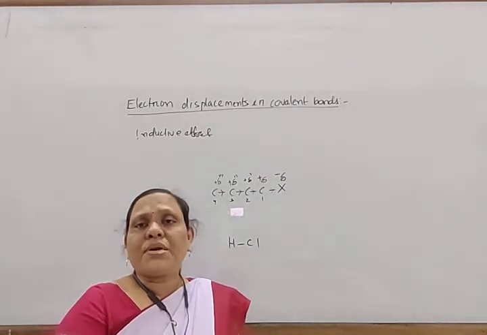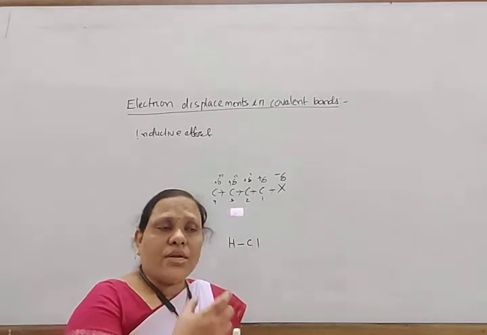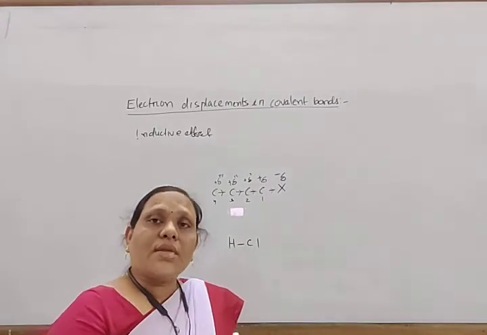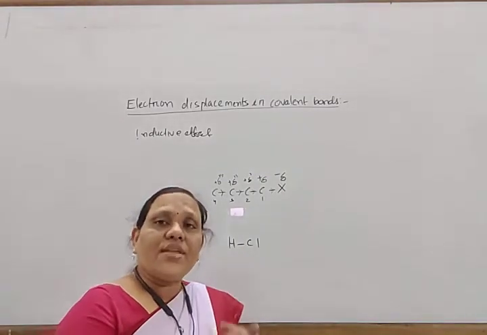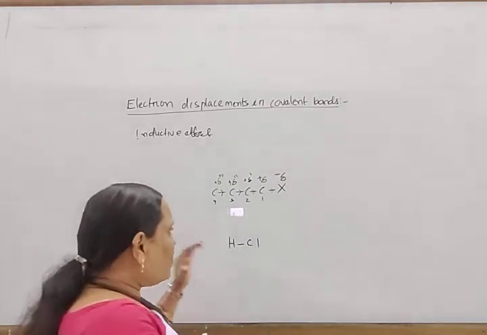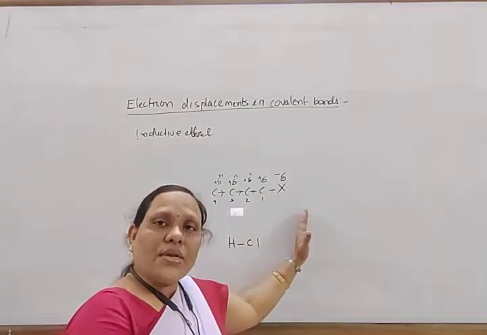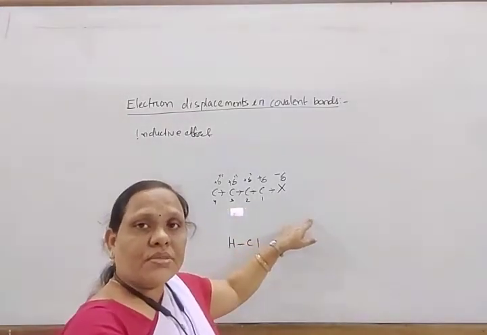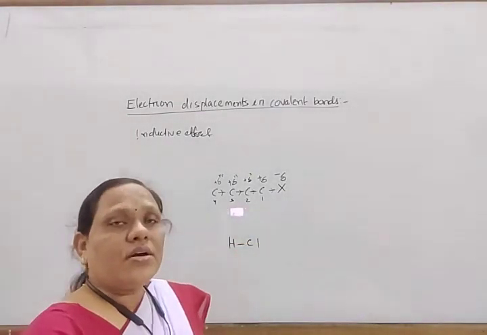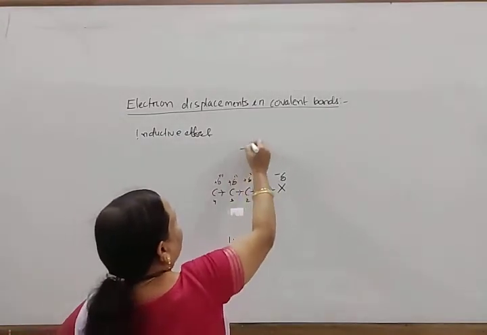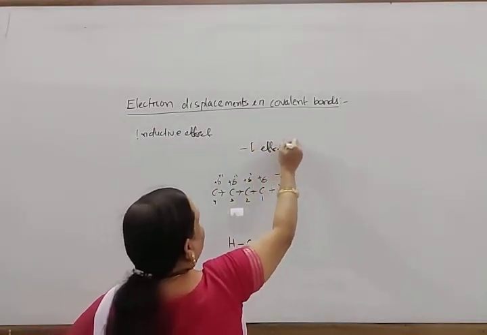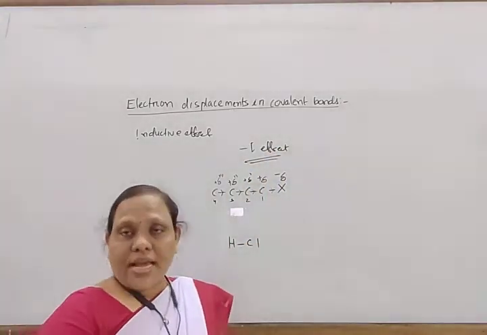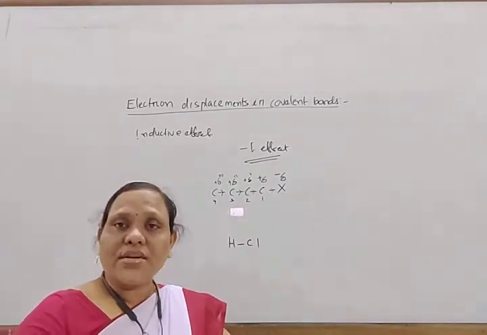So negative inductive effect means if an electron withdrawing group, which withdraws electrons, or a more electronegative group than carbon is present, then the electron pair shifts towards the more electronegative atom through this sigma bond of carbon atoms. That effect is called the minus I effect. And the groups which show this minus I effect are known as minus I groups.